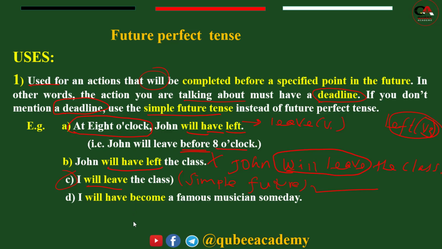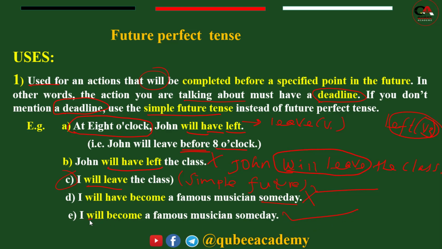The other, I will have become a famous musician someday. Is there a deadline in the sentence? There is no deadline. So the sentence is wrong. Instead of this, we have to say, I will become a famous musician someday, which is correct.